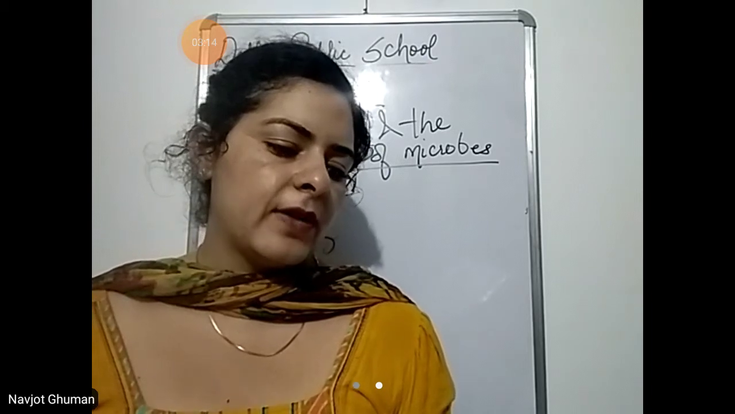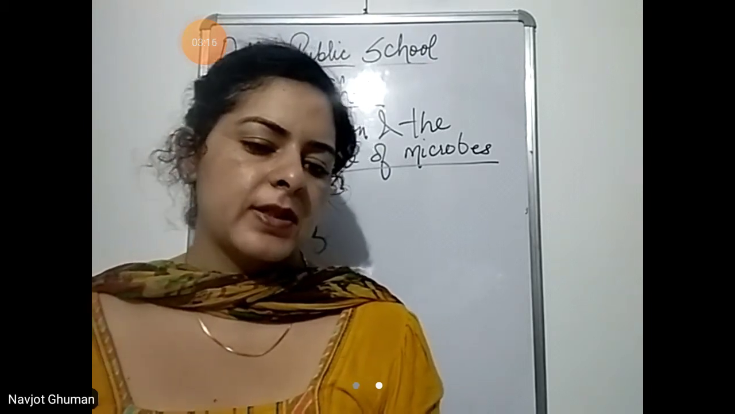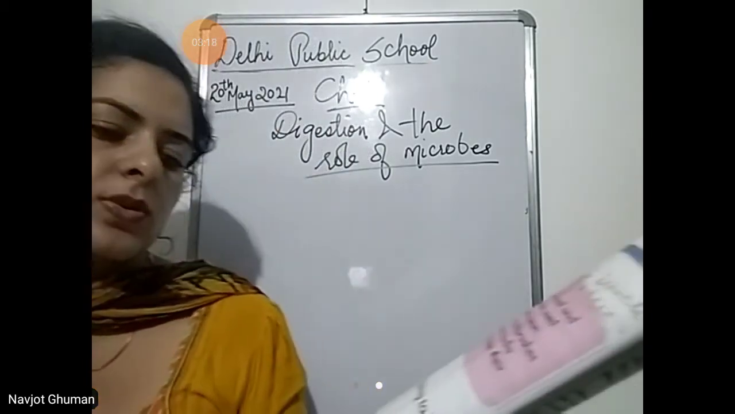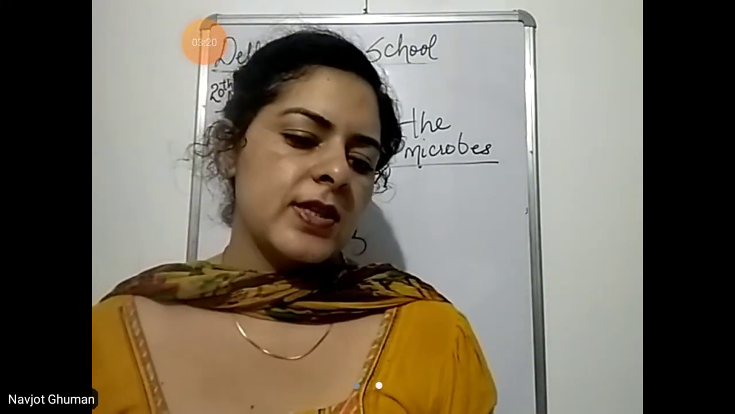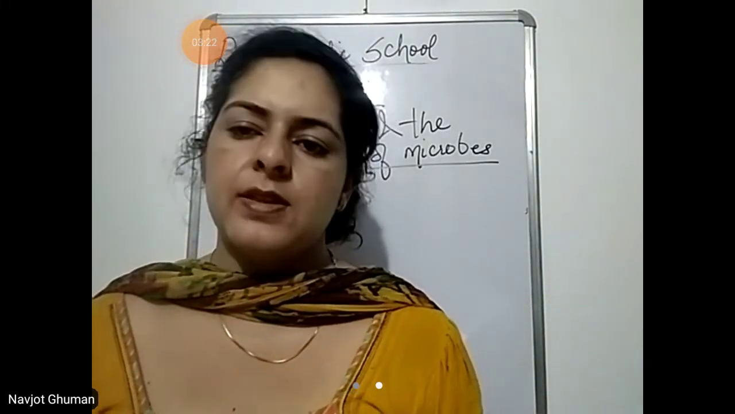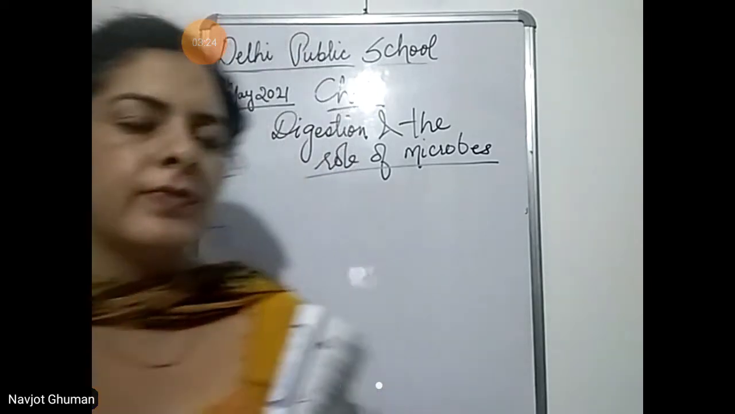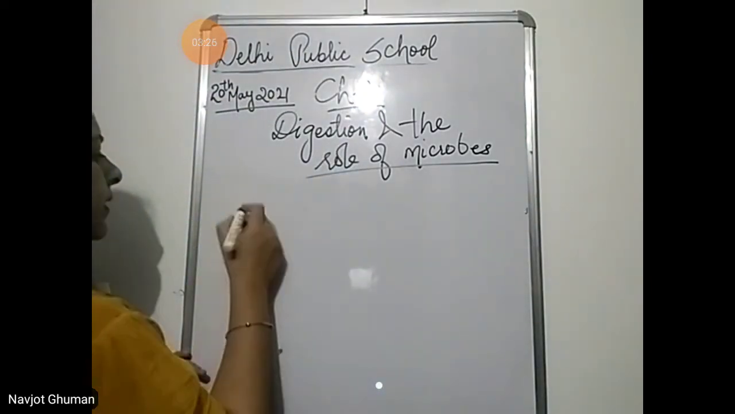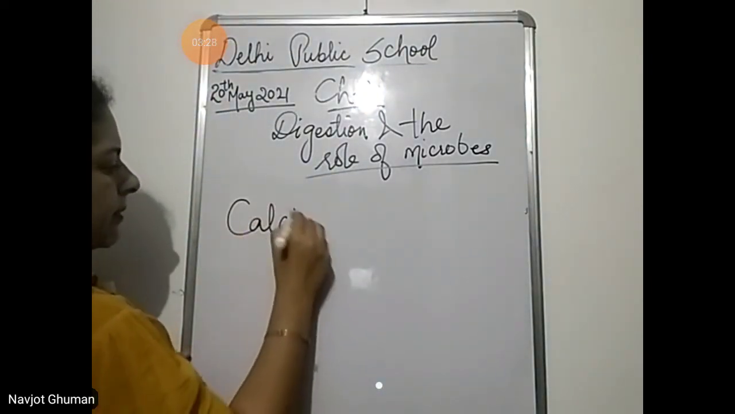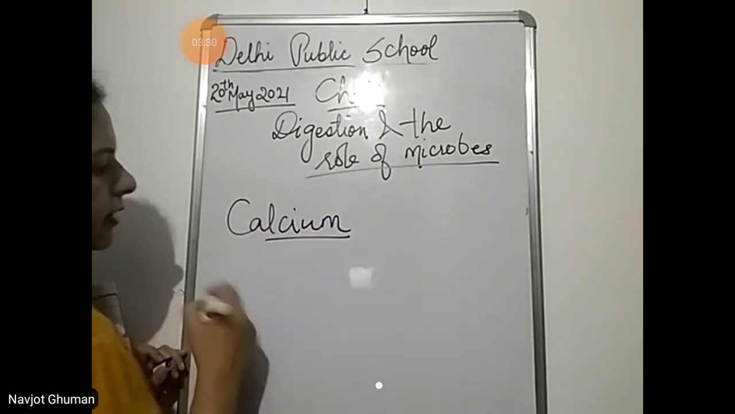Calcium is very important for strong teeth. Milk and milk products such as curd and cheese are rich sources of calcium. Eating fruits and salads helps in keeping our teeth healthy. So calcium helps to build teeth. This is the mineral that is good for our teeth.